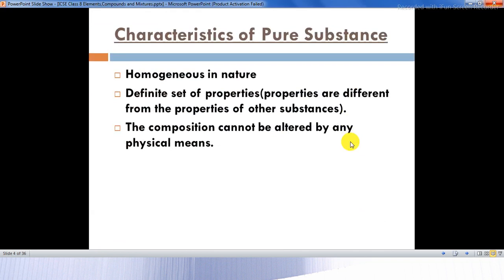So what are the characteristics of a pure substance? They are homogeneous in nature. They have a definite set of properties, that is, the properties are different from the properties of other substances. And the composition cannot be altered by any physical means.